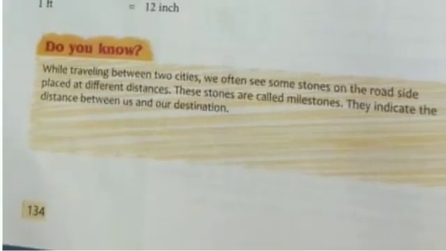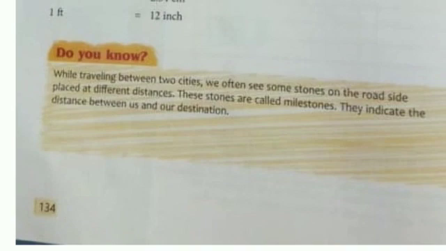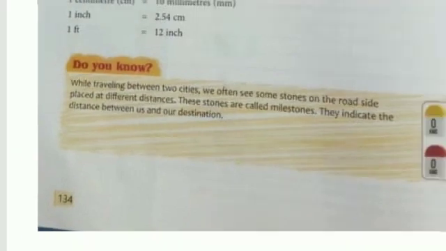You see some stones on the roadside placed at different distances. Mile is also a unit of distance. They indicate the distance between us and our destination.